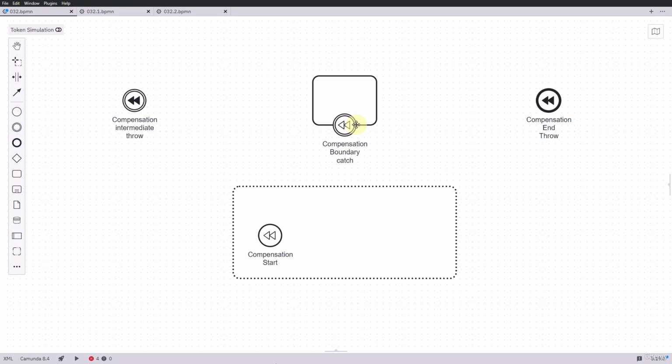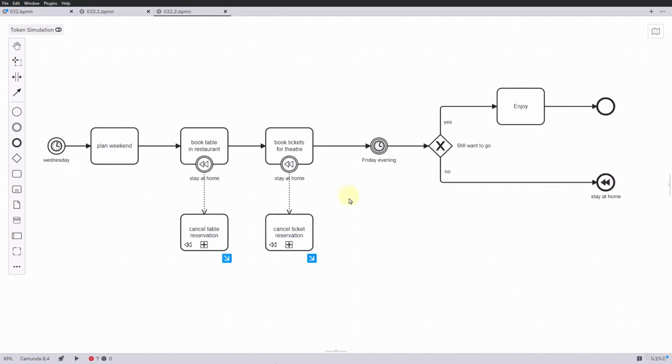As with escalations, there is no normal start event of the compensation type here. But there is an event subprocess with such a start event. In addition to the event subprocess, you can also model it in another way, which is very useful for processes that are not too complicated because it's very easy to understand. Let's take a look at our example process from earlier in its modified form.